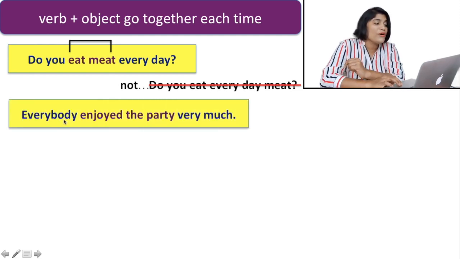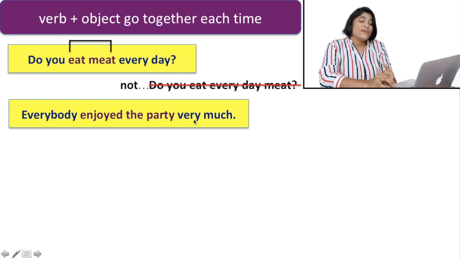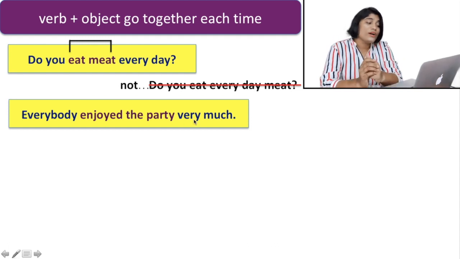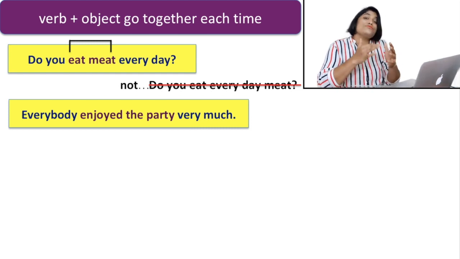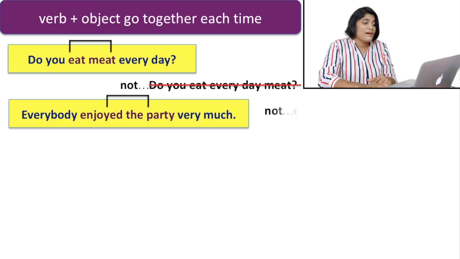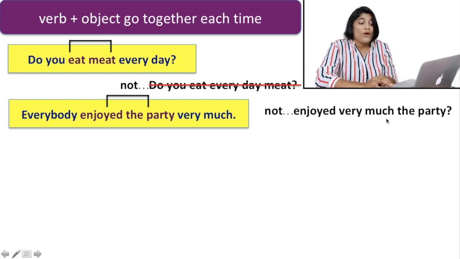Next: everybody enjoyed the party very much. Here enjoyed is the verb, the party is the object, and very much is another word or phrase. You do not say, enjoyed very much the party. Why?